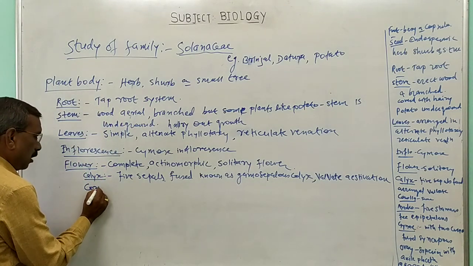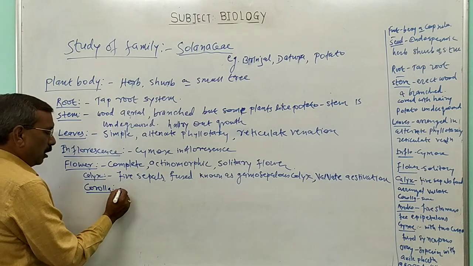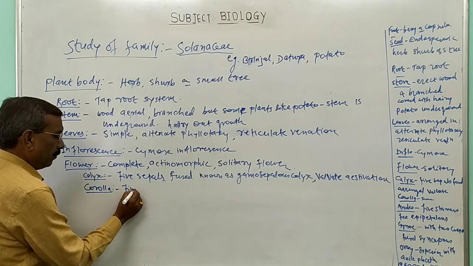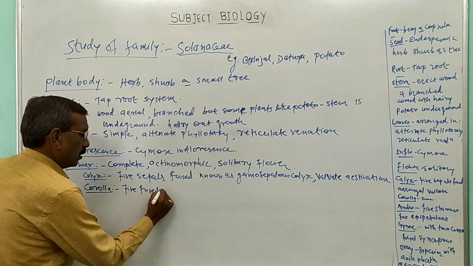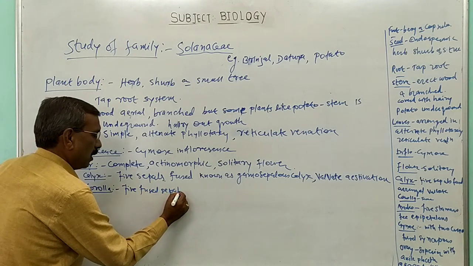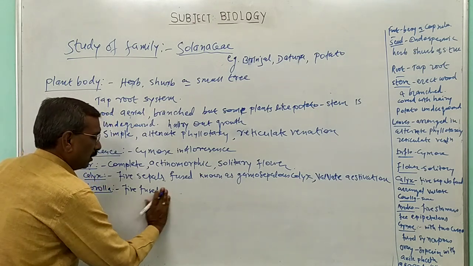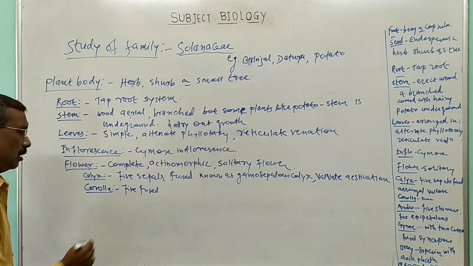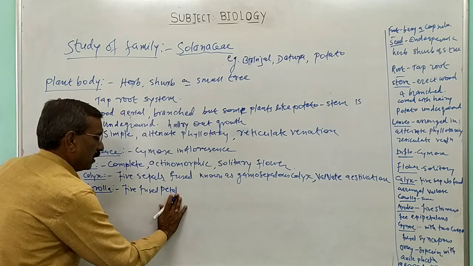The next one is the corolla. In the corolla, the members are petals. It shows the presence of 5 petals.